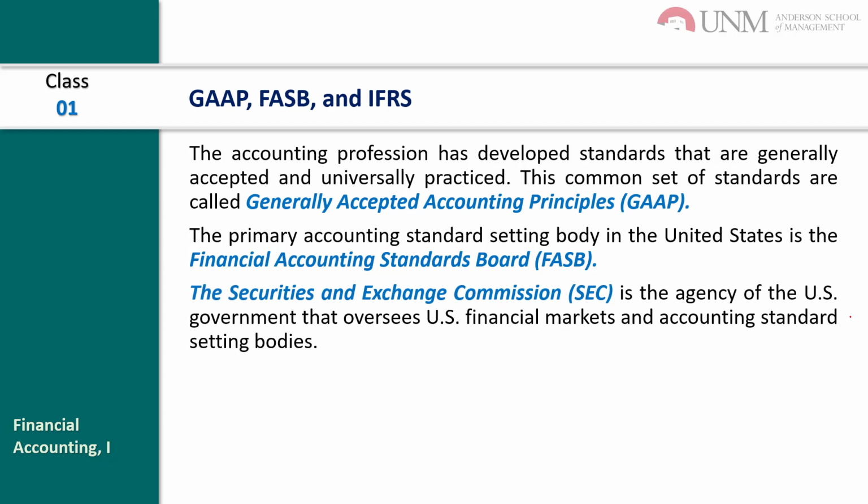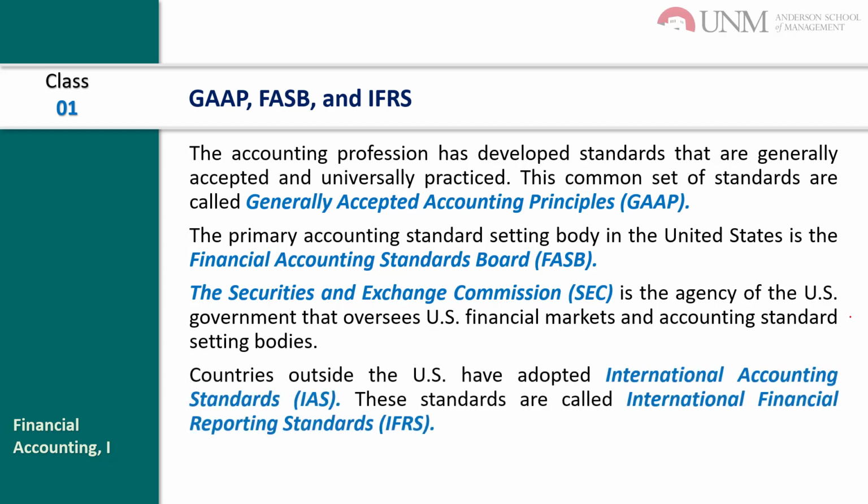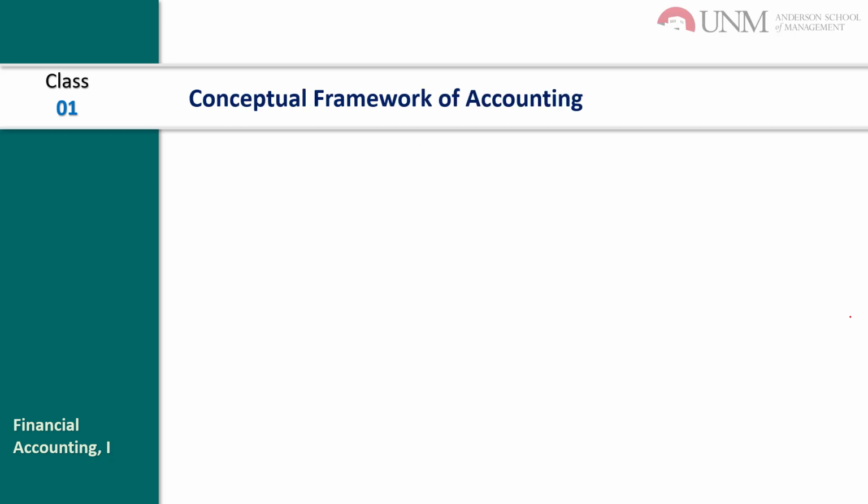The Securities and Exchange Commission, SEC, is the agency of the US government that oversees the US financial markets and accounting standard-setting bodies. Countries outside the US have adopted International Accounting Standards, IAS. These standards are called International Financial Reporting Standards, IFRS.